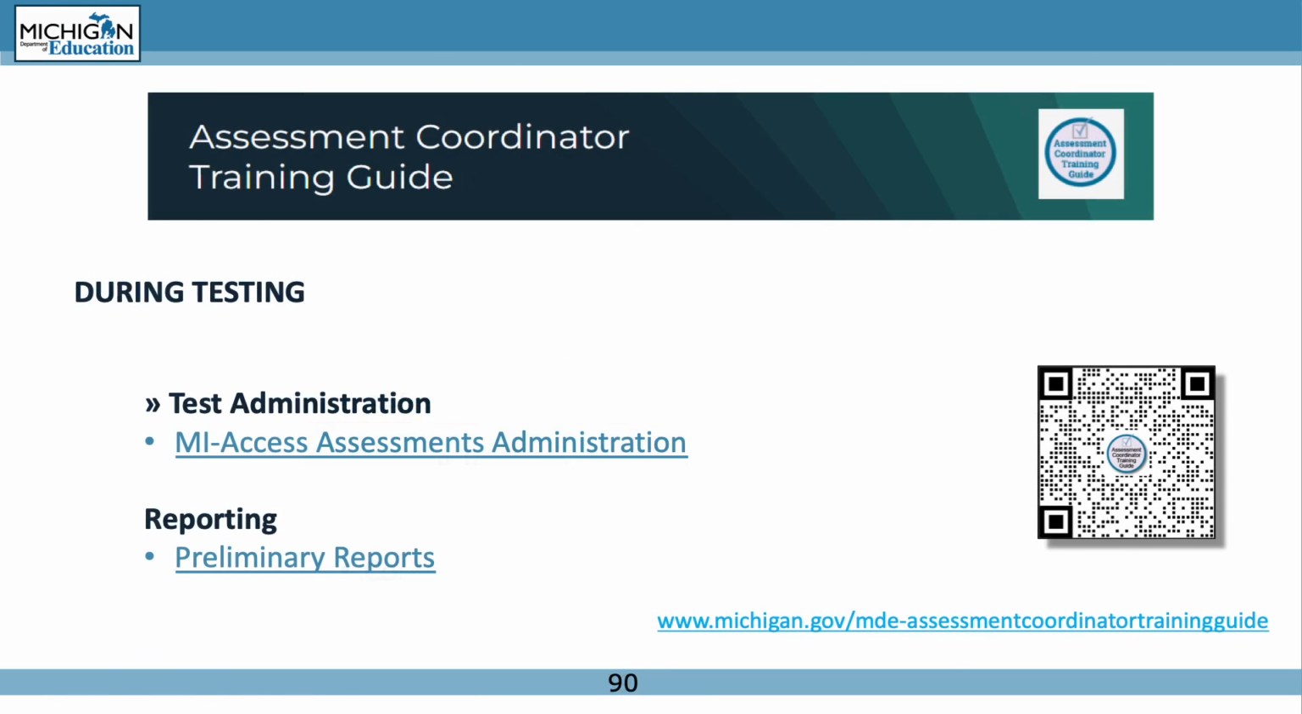Now we move into the area of test administration and the activities surrounding the day of testing. The Assessment Coordinator Training Guide is set up to guide you through the tasks and activities during the test administration. The guide also provides information to review preliminary reports available during the testing window. This is a good reference and training tool for staff.